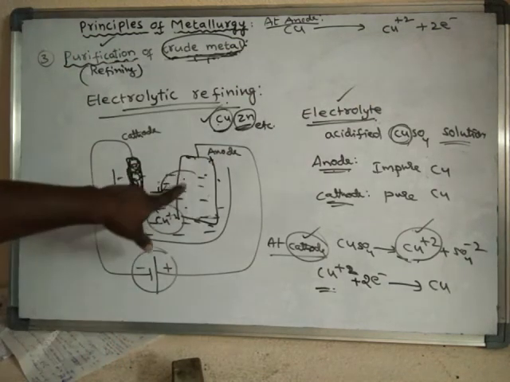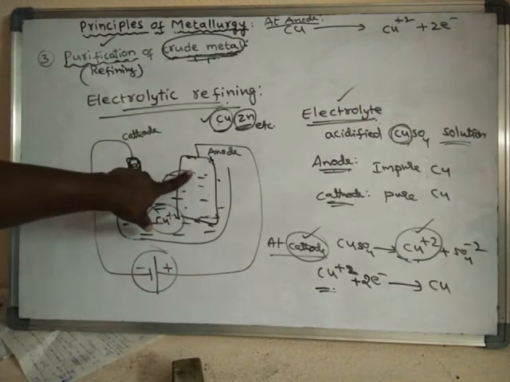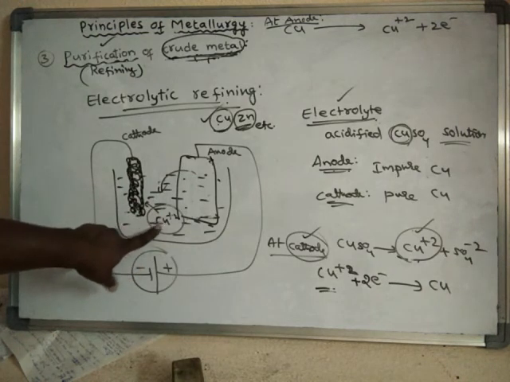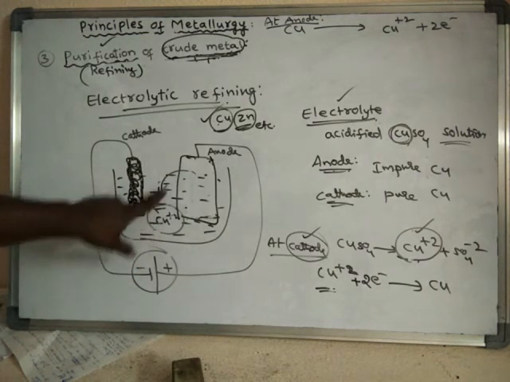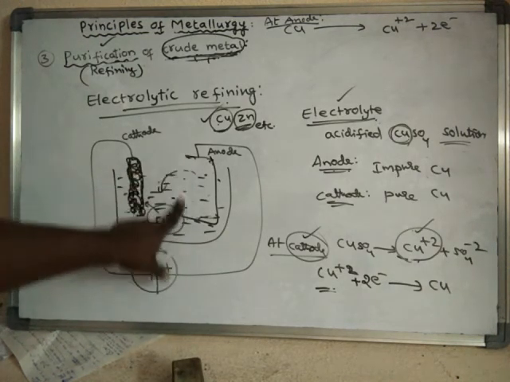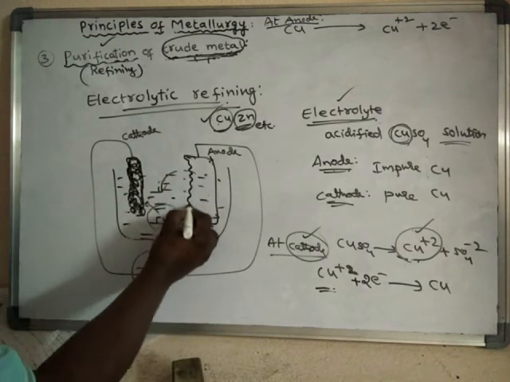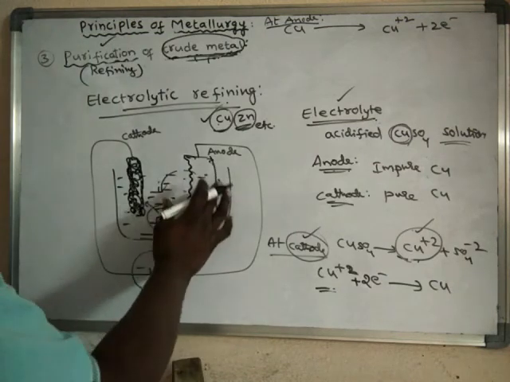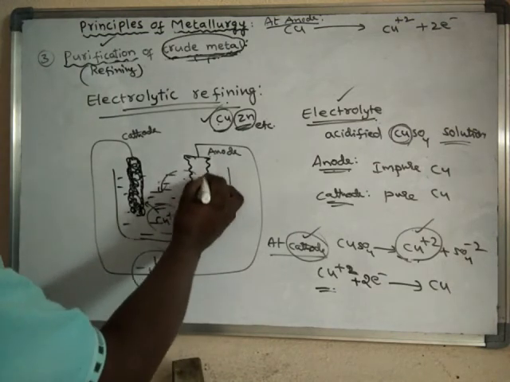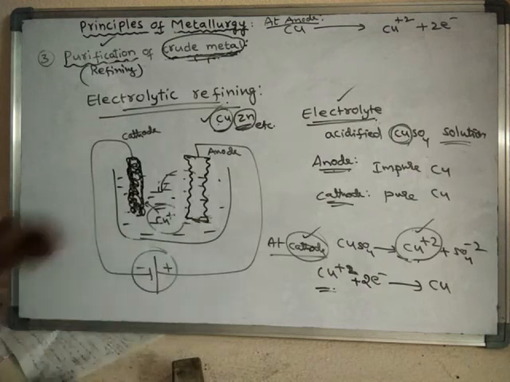As it is converted into copper ion, it enters into the solution. That means some amount of copper is lost from the anode. So gradually the thickness of the anode decreases, and finally the anode will become a very thin rod.